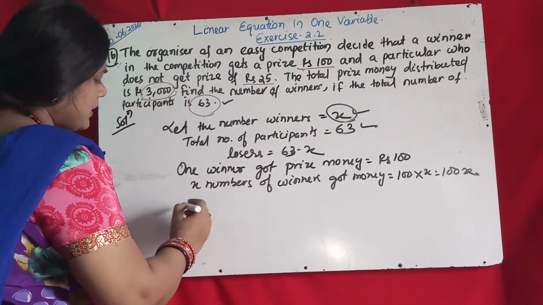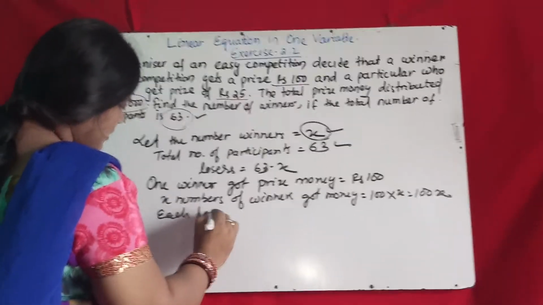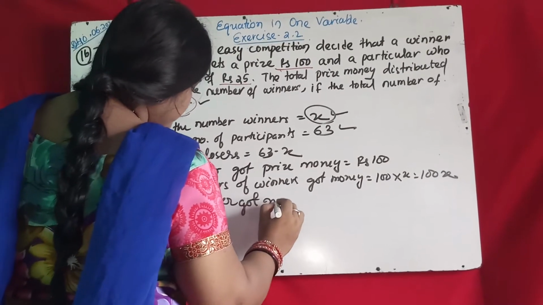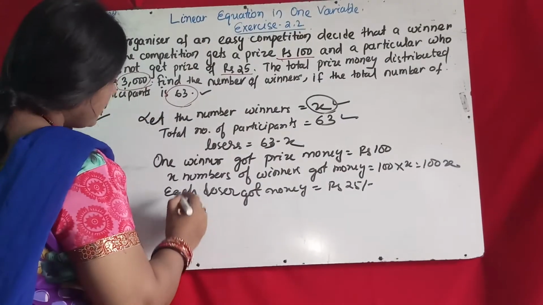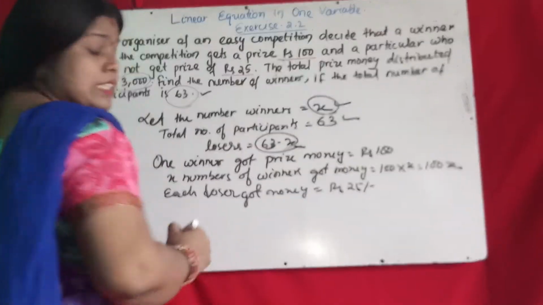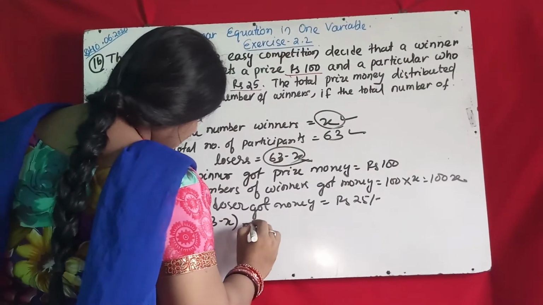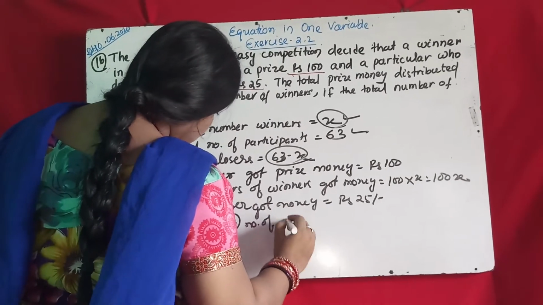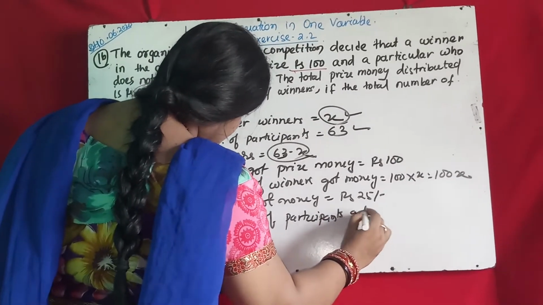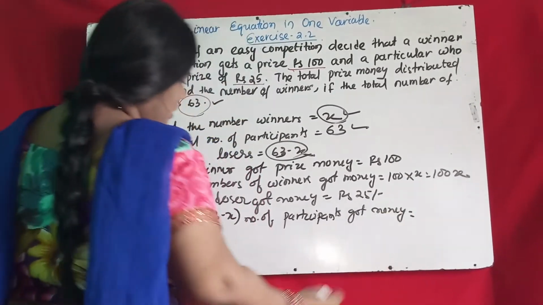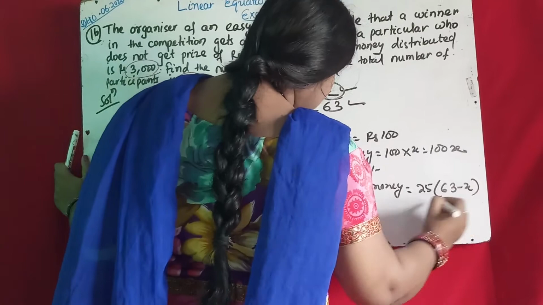Okay. Losers: how much? Each loser got money rupees 25. The losers are 63 minus x, so 63 minus x number of participants got money equal to 25 into 63 minus x.